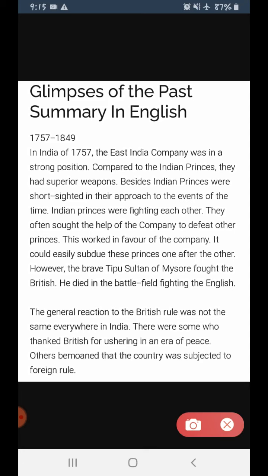We needed independence because we were controlled by the British. Now tell me, British controlled many parts of the world, but let us particularly talk about India. When British controlled India, what do you think would be their nature towards Indians? Do you think they would be treating us nicely, receiving us well, greeting us well, or is there any other thing in their way of ruling?